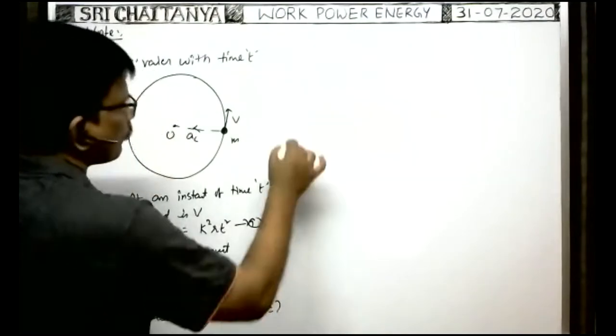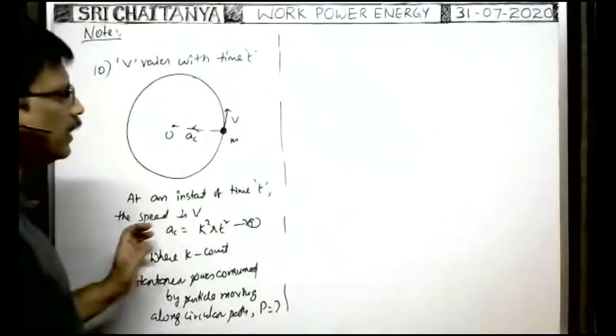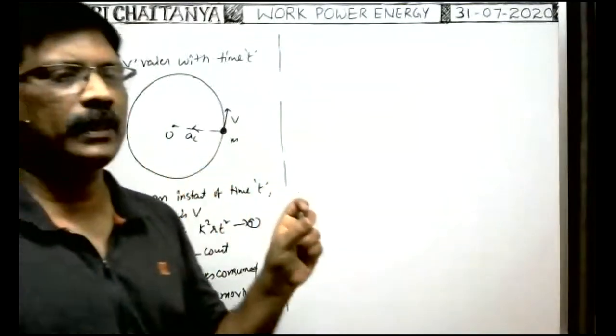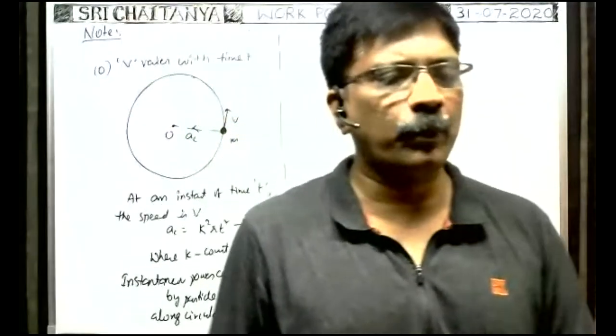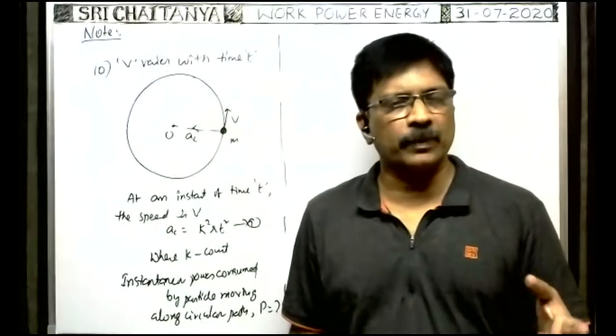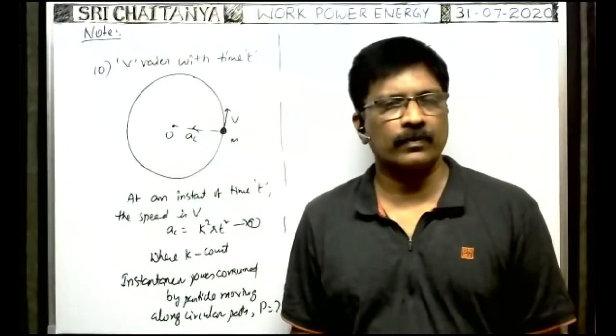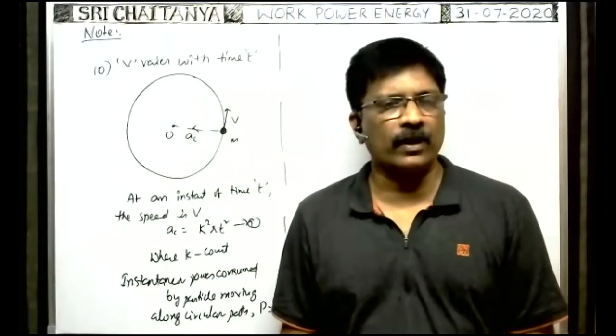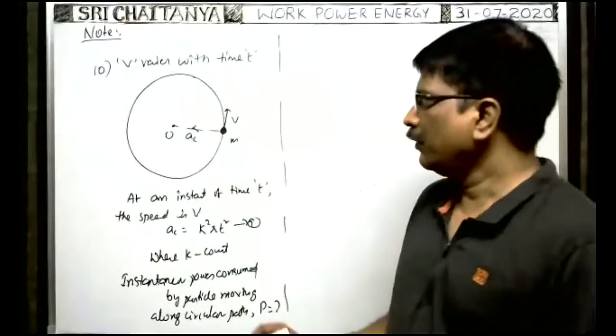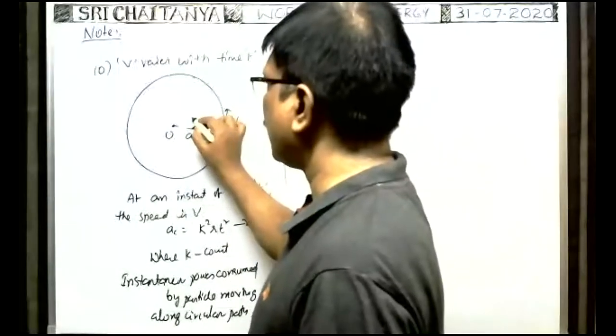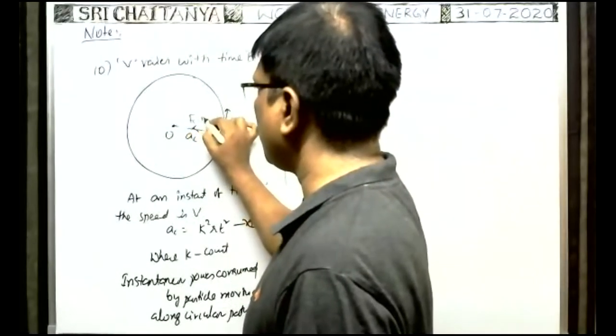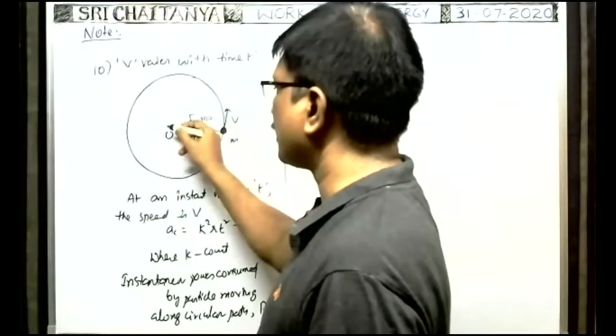P is equal to question mark. Tell me, is there any power consumed by the particle due to centripetal acceleration? Whenever the centripetal acceleration is in this direction, centripetal force Fc is equal to m into ac. That also acts towards the center.